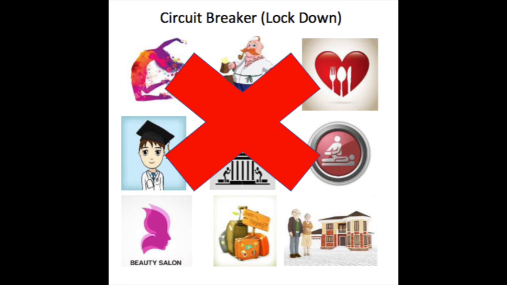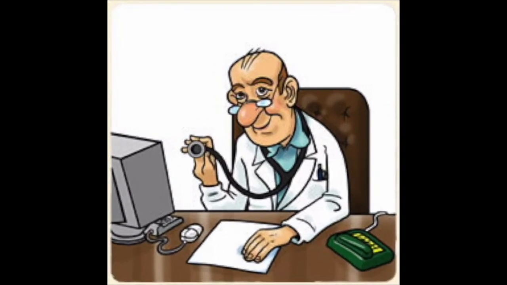Finally, there has been talk of circuit breakers, which the government at the moment is resisting, but should the country go into circuit breaker or lockdown, which will be similar to the restrictions we had in Wave 1, then most of the above, including restaurants, universities, schools, gyms, beauty and hair salons, will all shut down, and we will have a period where only essential workers will be going out to work.